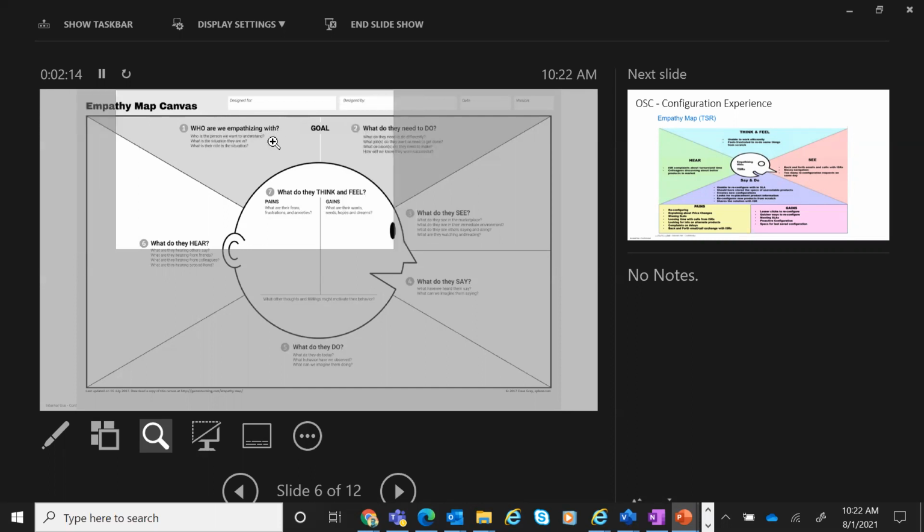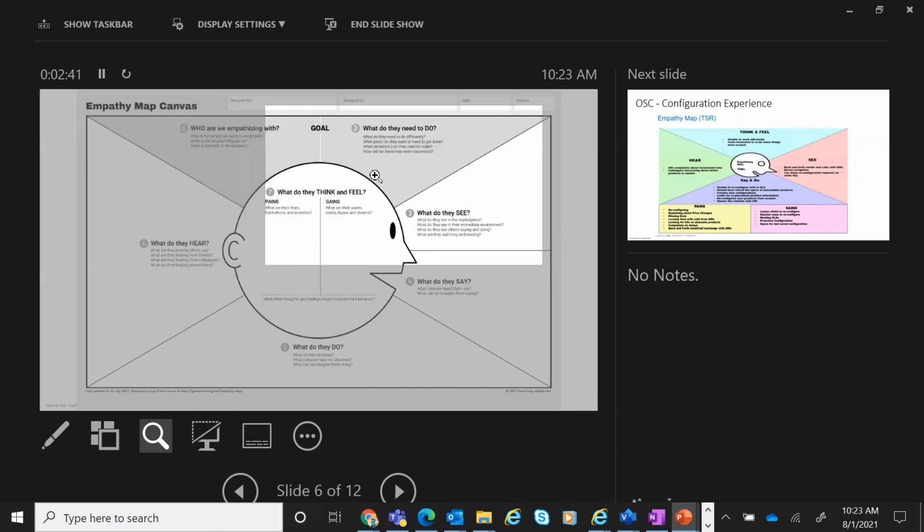So it's like saying whom are we empathizing with? We are empathizing with software engineers. What is the situation they are in? Currently, they are working from home, and what is the role in that situation? They have to log in and have to stretch. So there is no difference between working in office versus working at home. Only thing is that the amount of work has actually gone up. So what do they need to do? They need to switch off. Here it says what do they need to do differently, etc.